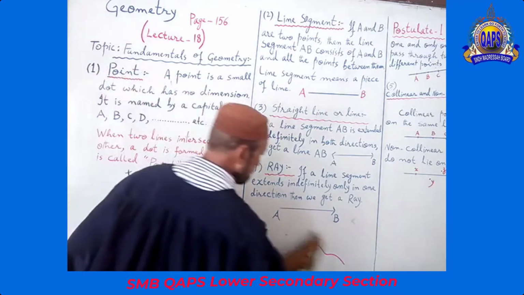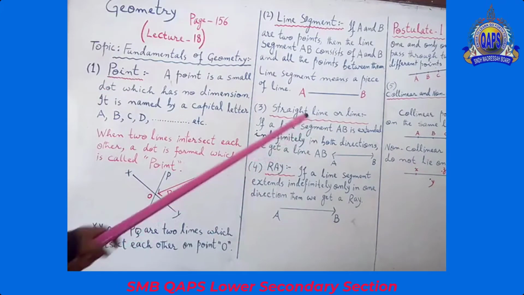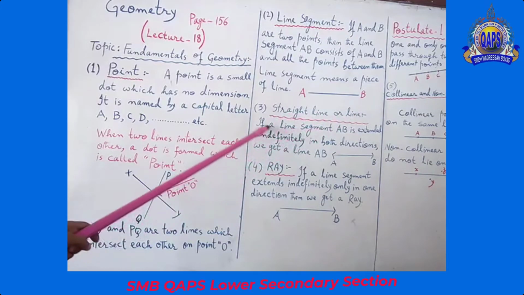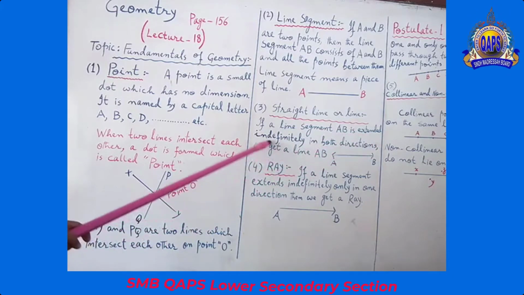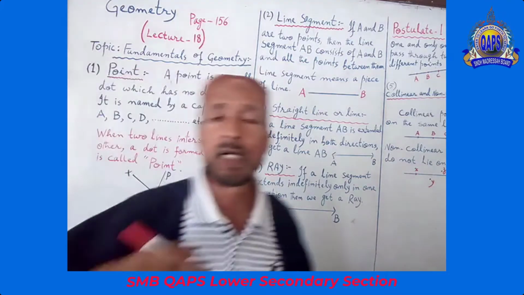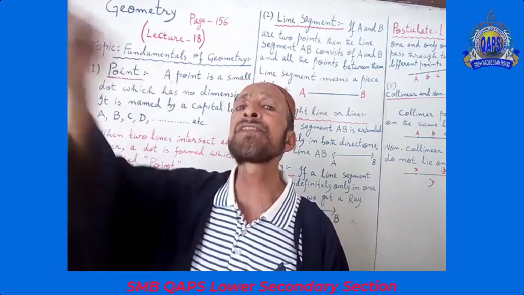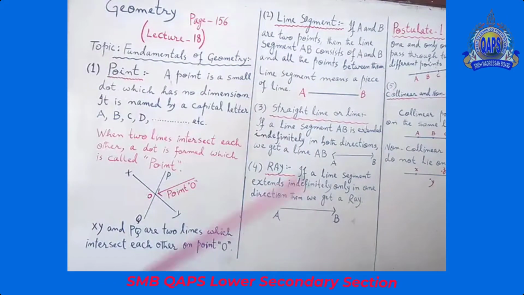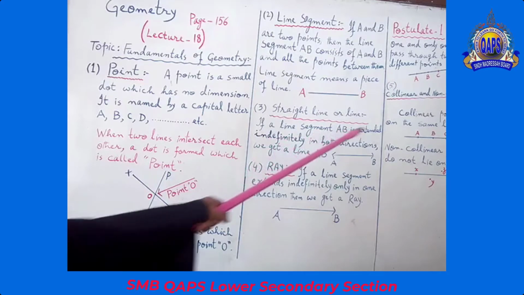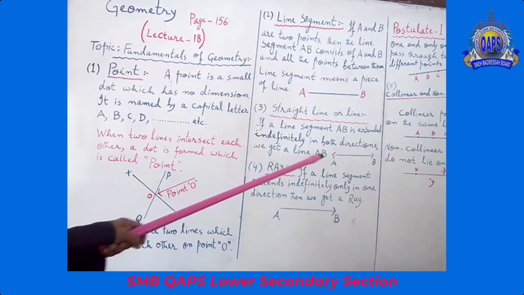Now, the definition. A straight line or line. If a line segment AB is extended. Extended means you are increasing that. Understand? You are increasing that. That extended indefinitely in both directions, we get a line AB.